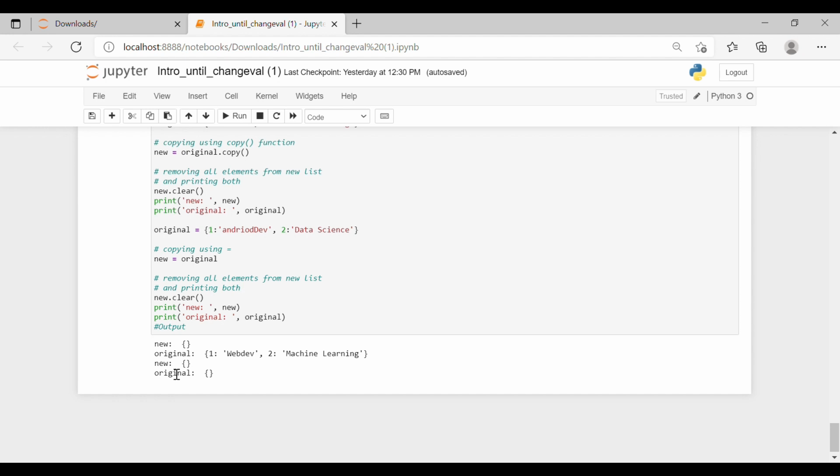Now we cleared the new one, and then we used an assignment operator, an equal to assignment operator, where we are saying that new is equal to original. So whatever is there in new will be there in original. We have copied the new one and we have got the original one. So this is our output.